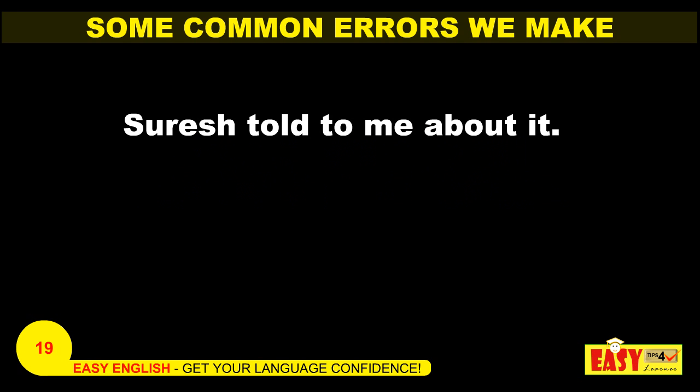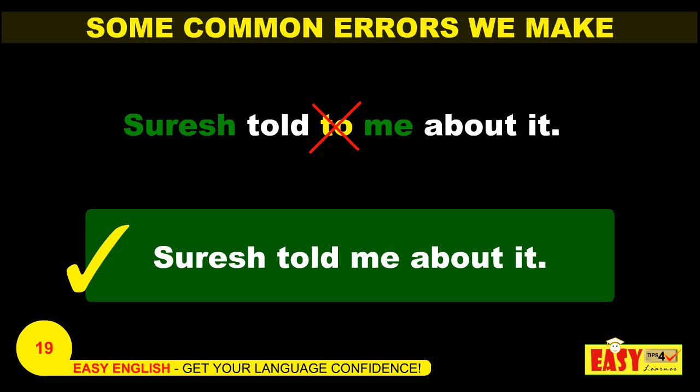Look at the sentence. Suresh told to me about it. Read the sentence again. Suresh told to me about it. There are two persons involved, Suresh and the other person is me. So how should it be? There is no need to use an infinitive, that is to, over here. Suresh told me about it. That is the correct one.